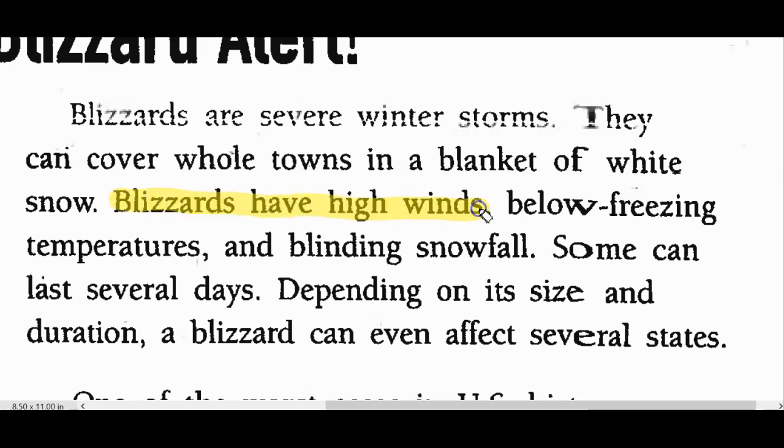So blizzards have high winds. That's one thing. Below freezing temperatures. That means the temperatures are below 32 degrees, by the way. And blinding snowfall. What do you think they call it blinding snowfall? Because there's so much snow that you can barely see.